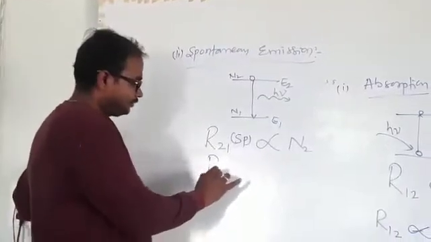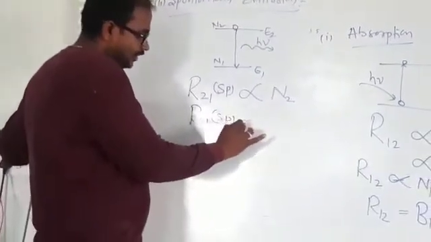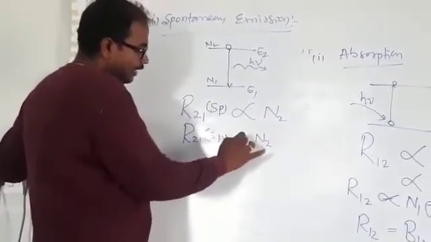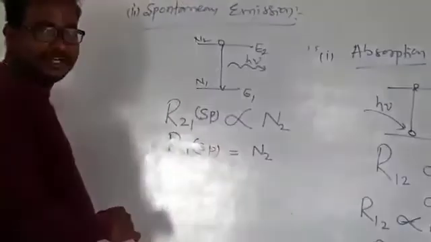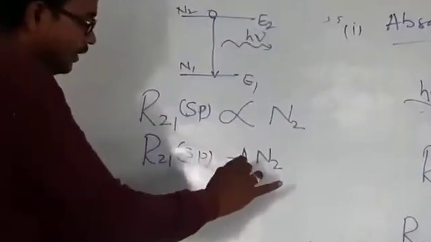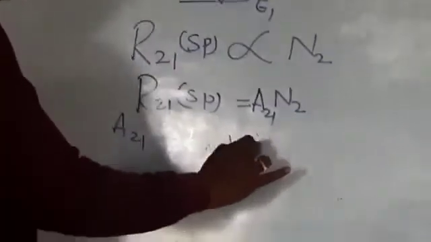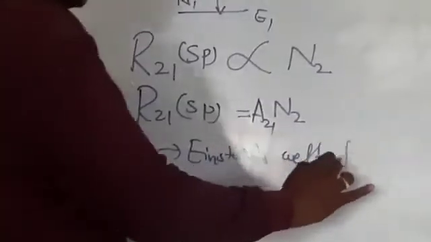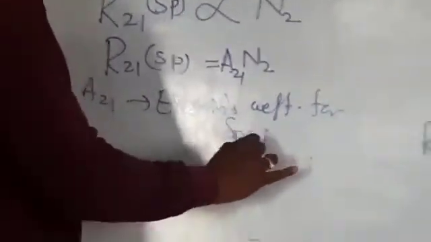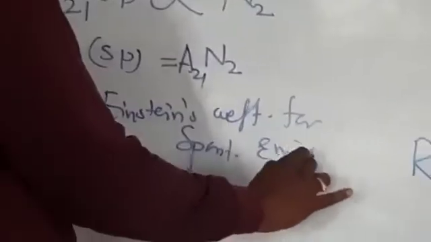So R21 is directly proportional to N2. Whenever you remove the proportionality sign, you get one constant. Let that constant be A21. What is this A21? A21 is Einstein's coefficient for spontaneous emission.